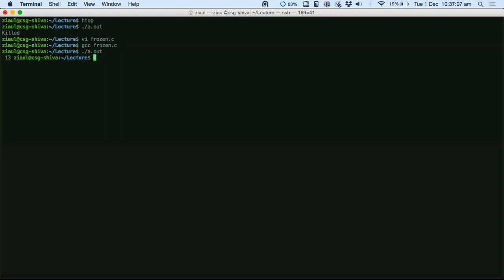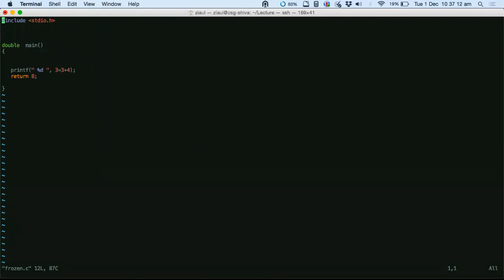See, you get a value called 13, right? So what is that value when I executed the code? This value came out from this expression, isn't it? 3 plus 3 is 9 and 9 plus 4 is 13.